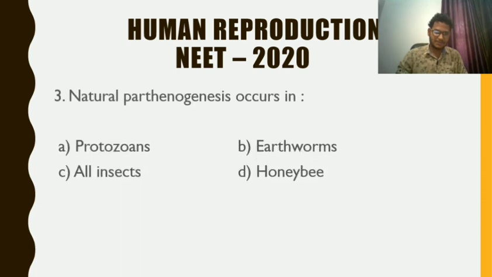Question number 3 for you. Natural parthenogenesis occurs in. When we discuss parthenogenesis, naturally it is seen in the case of honeybee to produce drones. So the answer is D. In the case of honeybee, the drones or the fertile males are produced as a result of natural parthenogenesis.